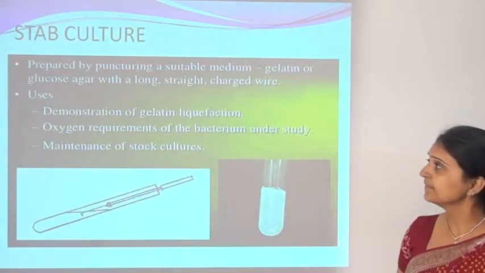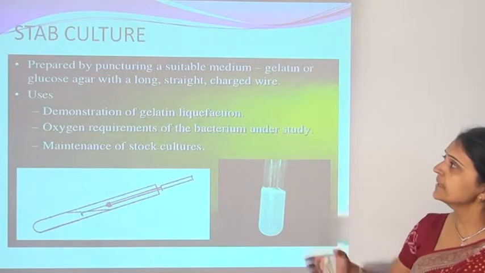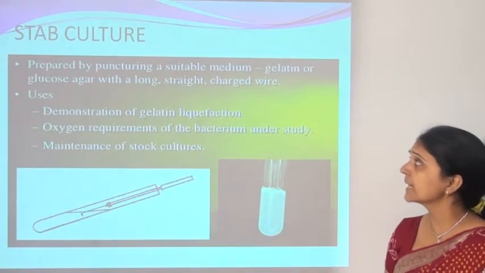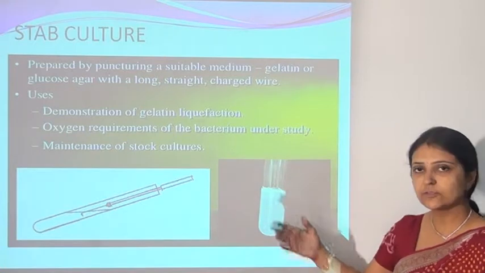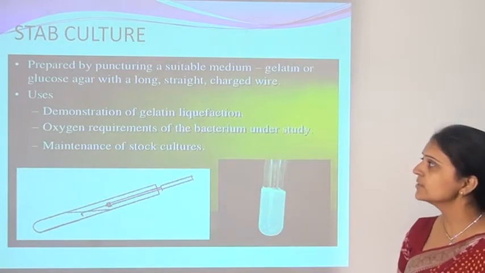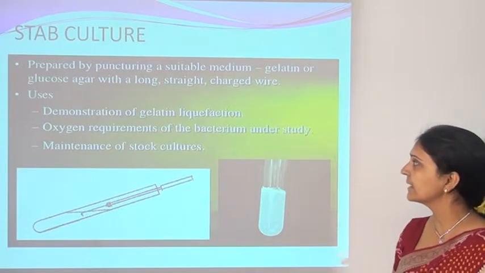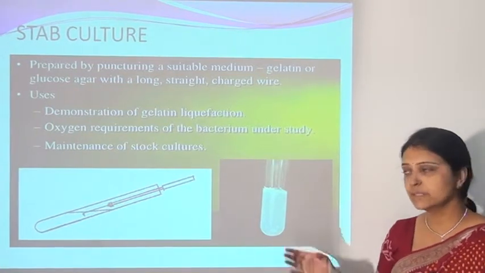Then the stab culture, prepared by puncturing a suitable medium, gelatin or glucose agar, with a long straight charged wire. This is also the platinum or nichrome wire. It is used for demonstration of gelatin liquefaction, oxygen requirements of the bacterium under study, and maintenance of the stock cultures.